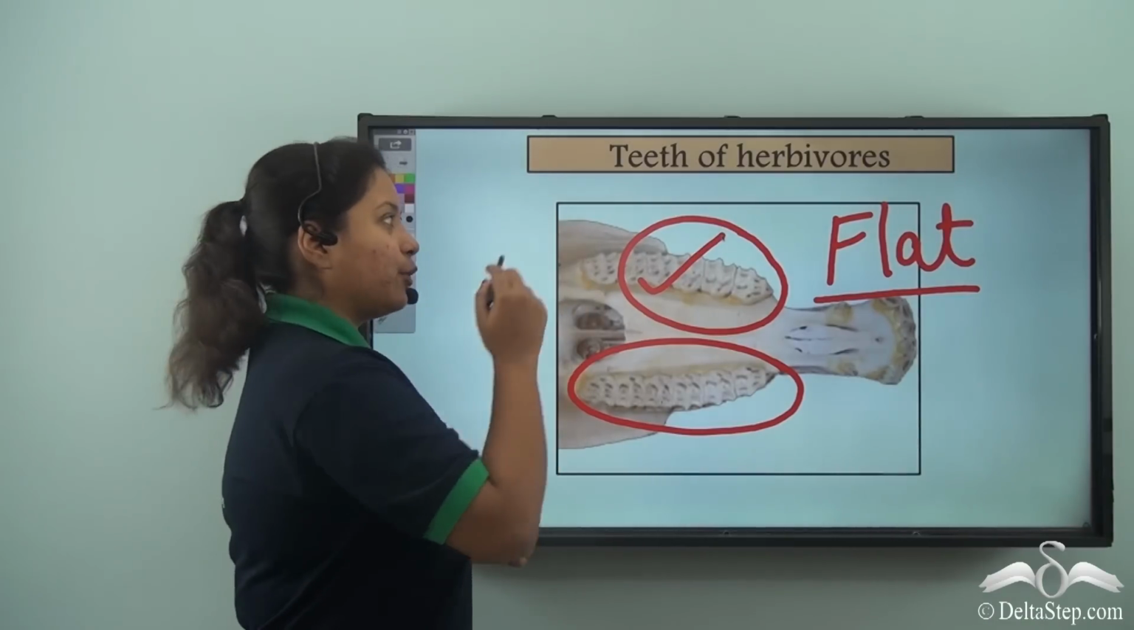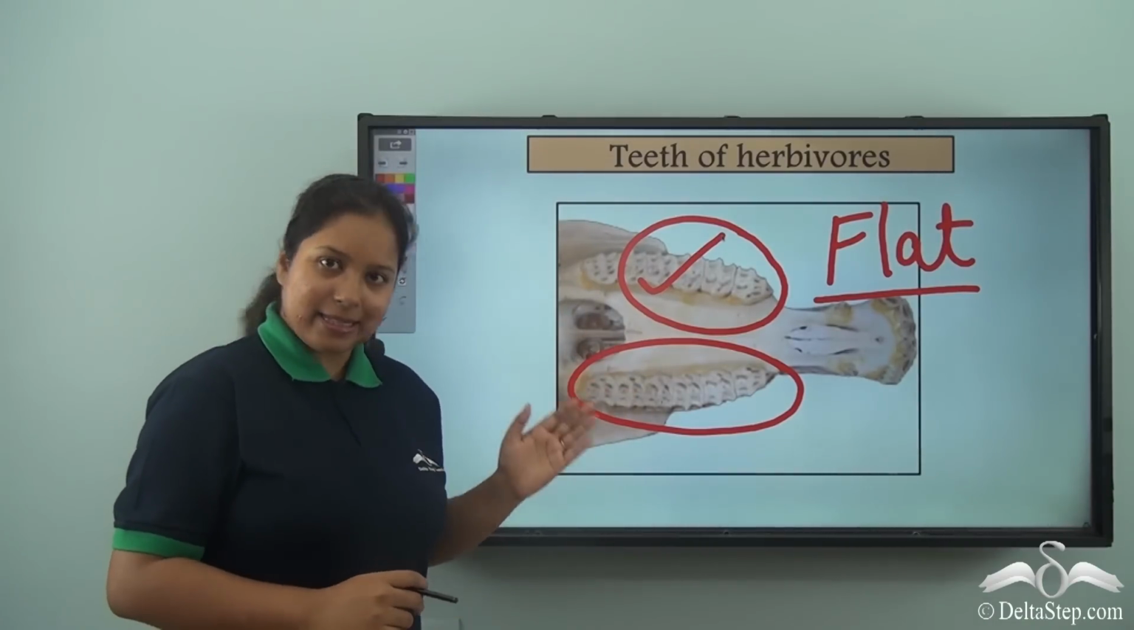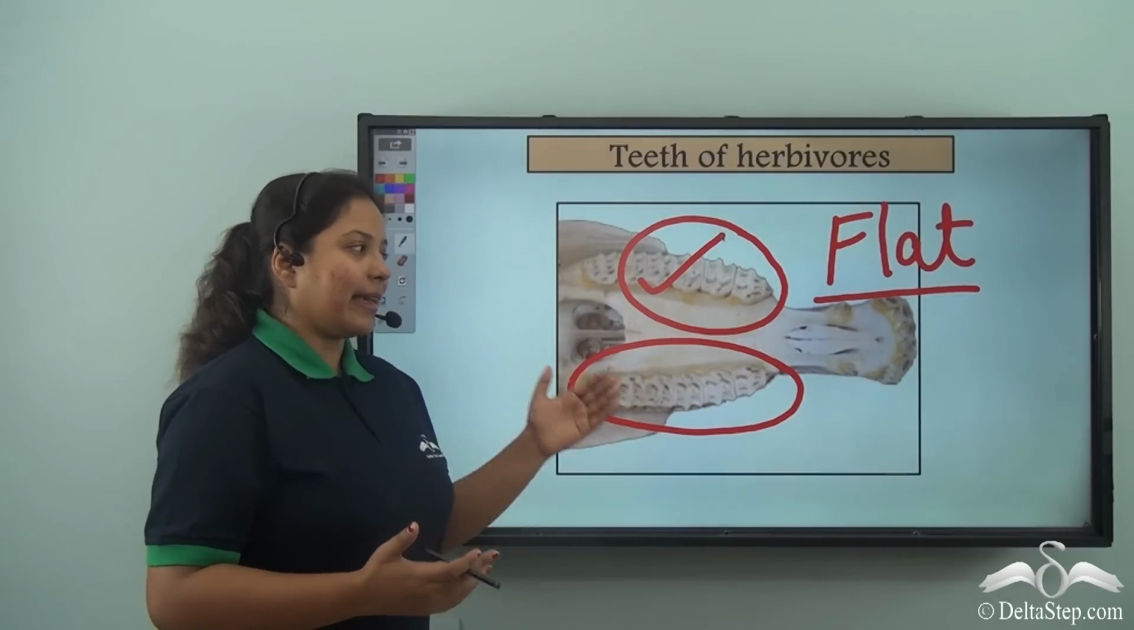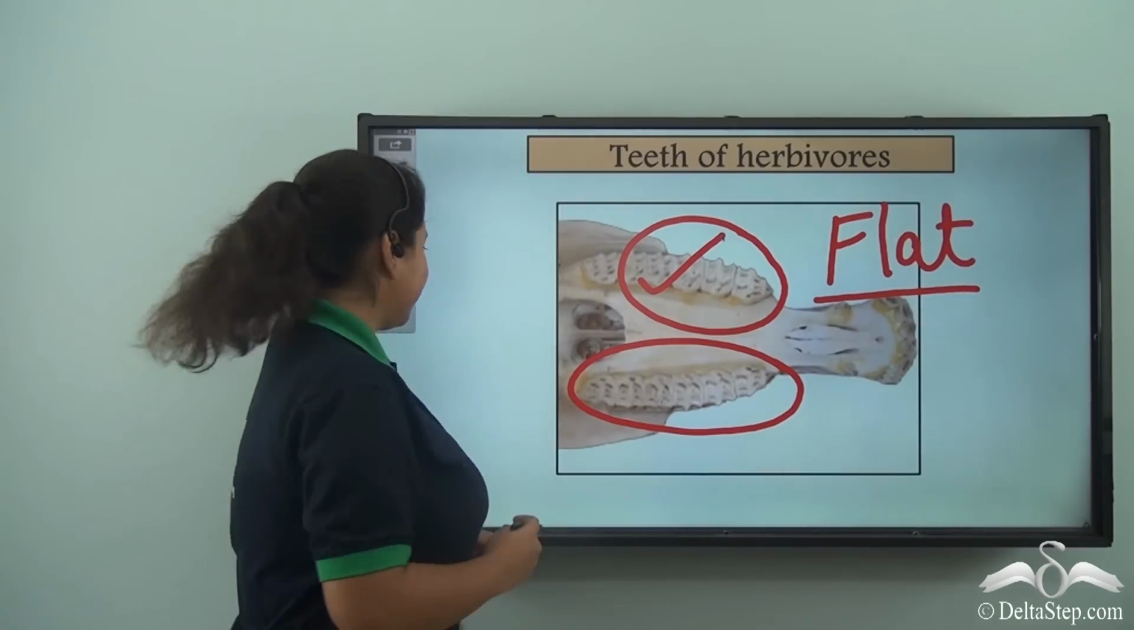So, herbivores have the flat based teeth just like the mortar and pestle so that they can grind their food.